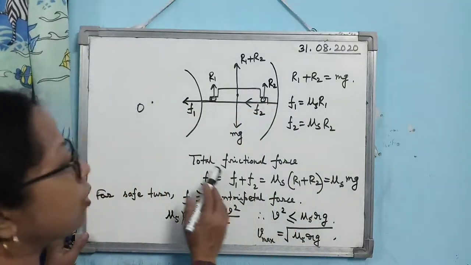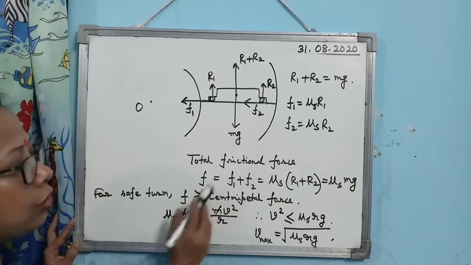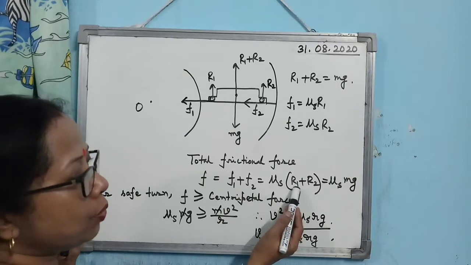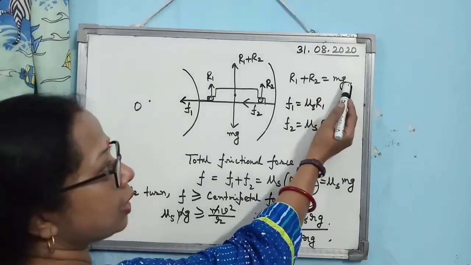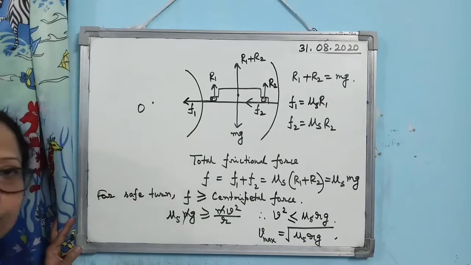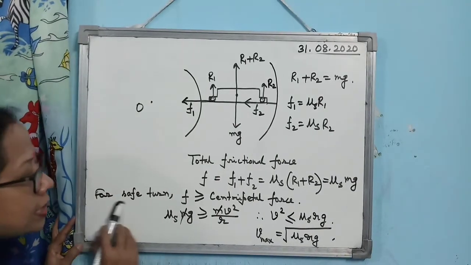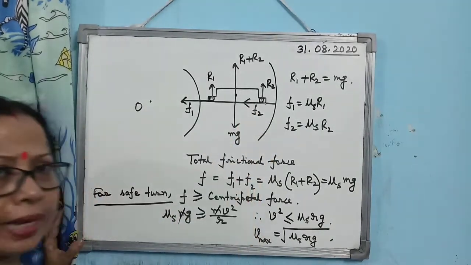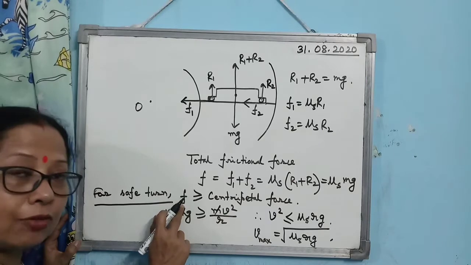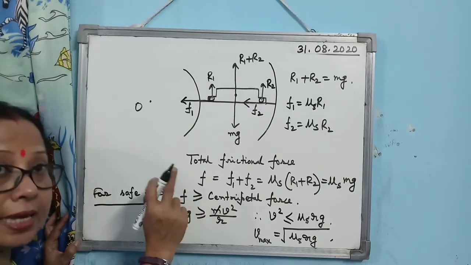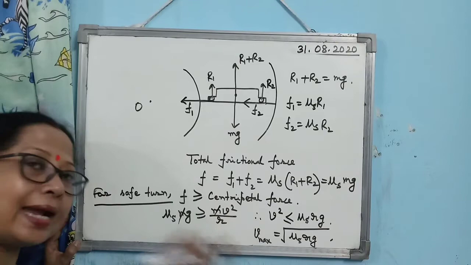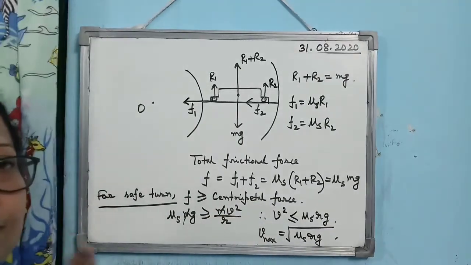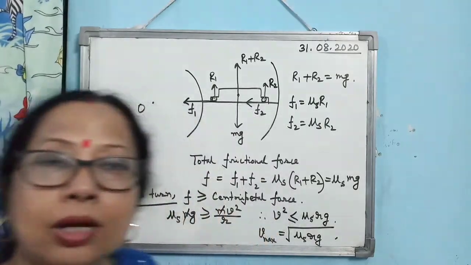Alright, so you can write what is the total frictional force here. Total frictional force is given by F is equal to F1 plus F2 is equal to mu s into R1 plus R2. But R1 plus R2 is mg, so you can write mu s into mg. So you see, for the safe turn, this is the most important part. The car will be able to take the turn safely when the total frictional force is equal to the centripetal force or greater than the centripetal force. If it is less than the centripetal force, then what will happen? The car will not remain on the road, it will skid off.